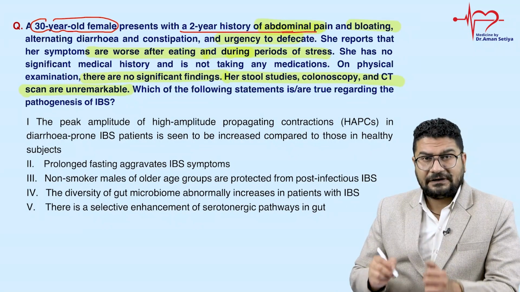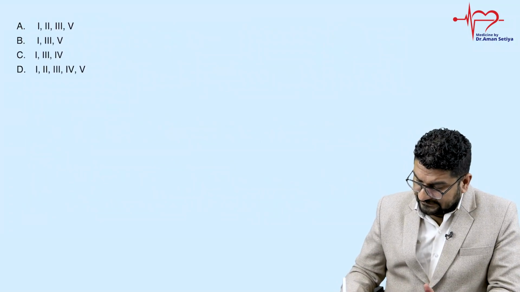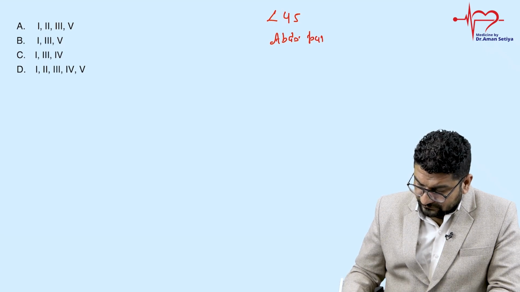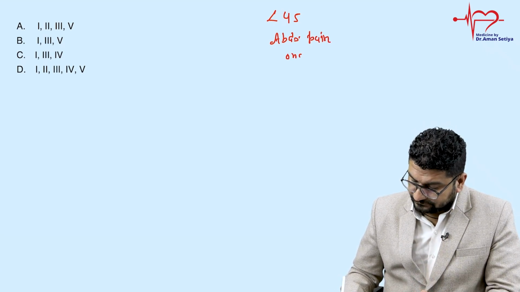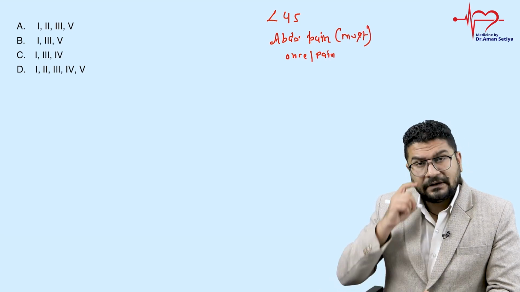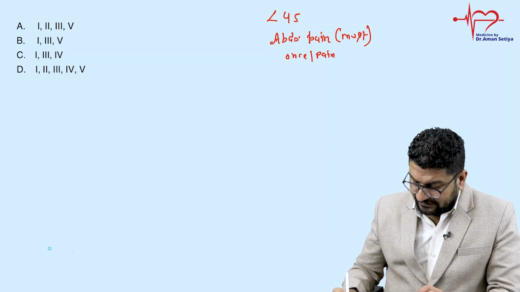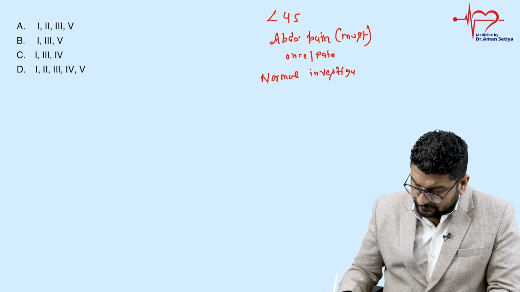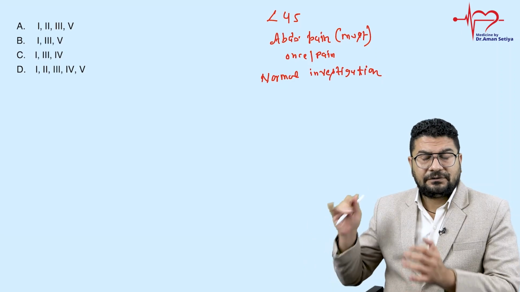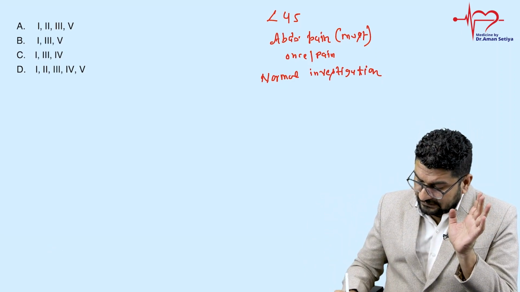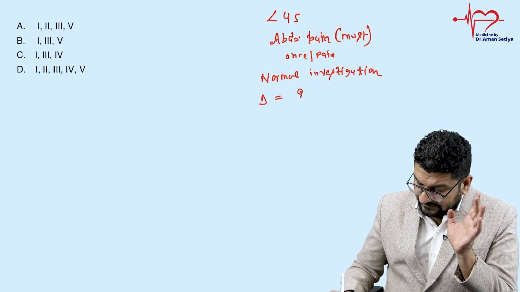So you can see, young age. Any person who is less than 45 with abdominal pain at least once in a week, and pain is a must. This abdominal pain is something that is a must in the diagnosis. Then you can notice this patient should have normal investigations. All investigations are normal, so we basically rule out every other disease. We do colonoscopy, endoscopy, biopsy, histology, everything should be normal. No anatomical defect. Then we make a diagnosis of IBS.